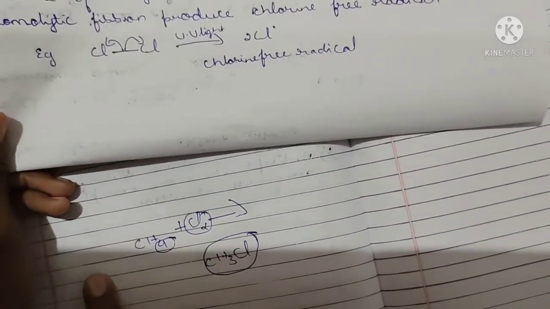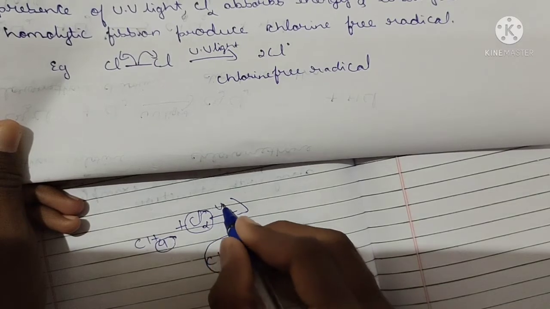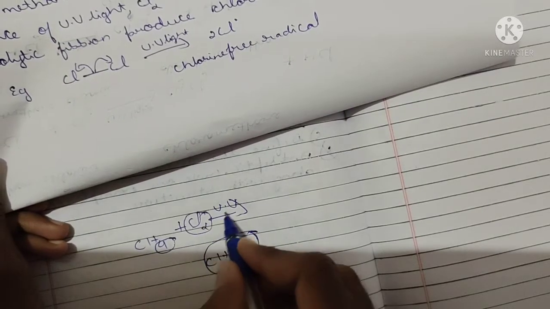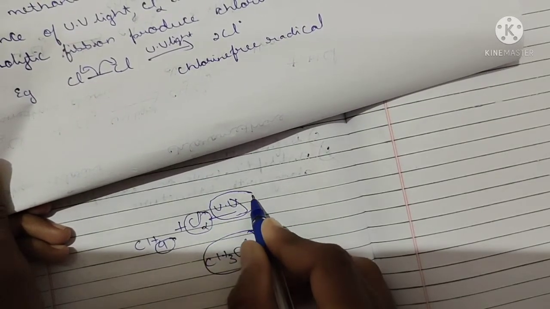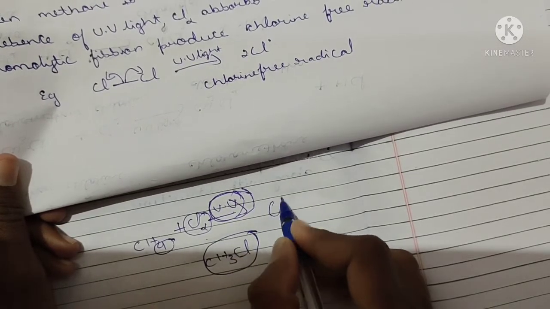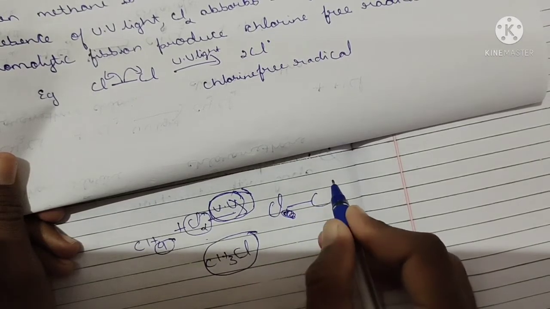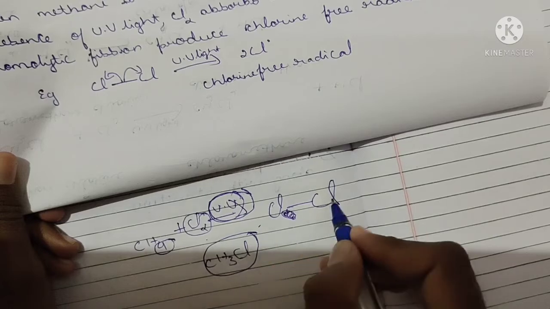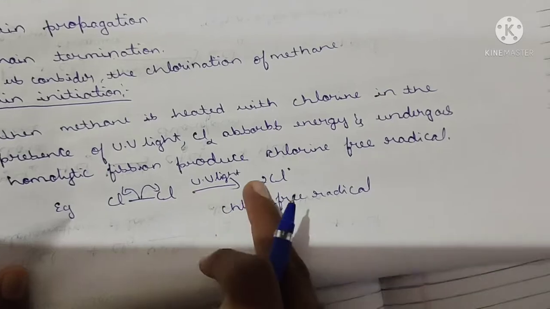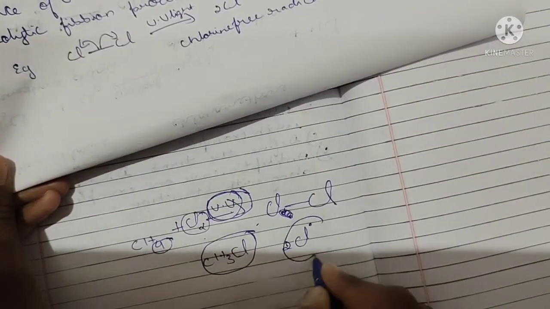I have told you, when methane is heated with chlorine, or passed in the presence of UV light, what happens? The chlorine absorbs the UV light, and this chlorine splits by homolytic fission, chlorine and chlorine. Clear? Simple, very easy concept. It produces 2 chlorine free radicals.